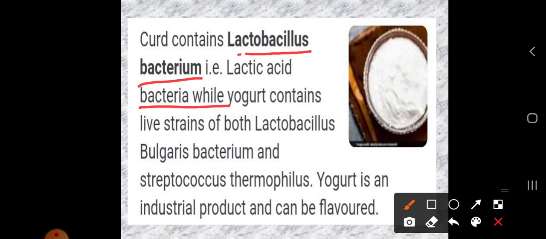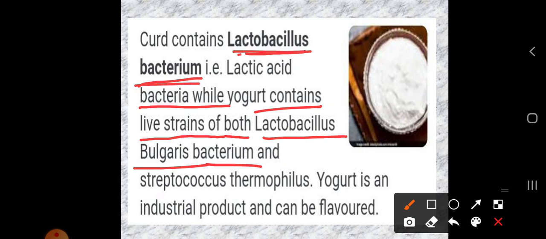And bacteria, while yogurt contains live strains of both Lactobacillus and Bulgaricus bacterium. You can also pronounce this as Bulgaricus bacterium. So keep in mind, curd contains only the Lactobacillus bacterium, whereas yogurt contains Lactobacillus and the Bulgaricus bacterium, as well as Streptococcus thermophilus. So these three bacteria are contained in yogurt. This is the difference between curd and yogurt.